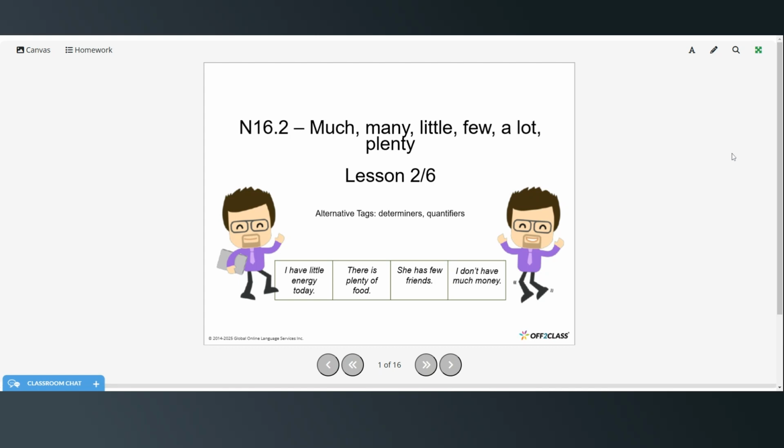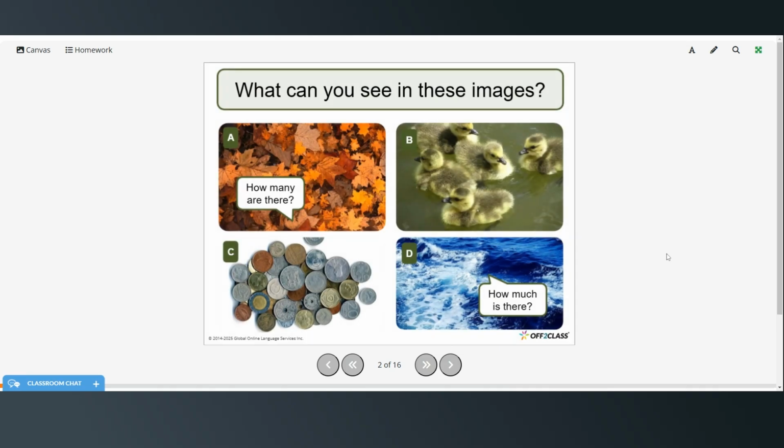This is a B1 level grammar lesson, and today we're going to be talking a little more about much, many, and a lot, and also adding little, few, and plenty. So what can you see in these images? We see some leaves, some ducklings, some coins, and some water. So how many are there, and how much is there?